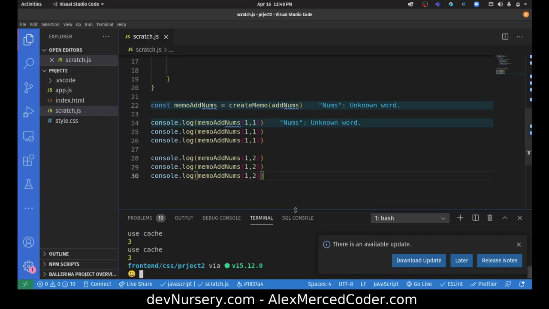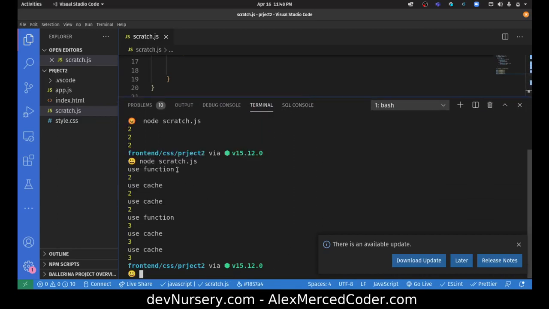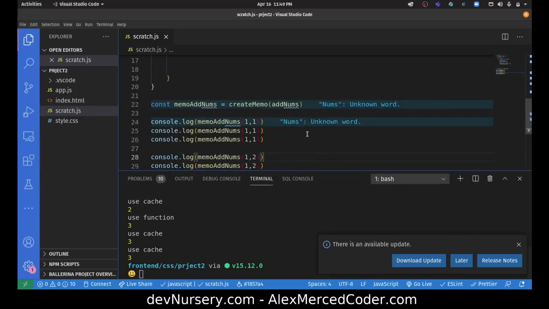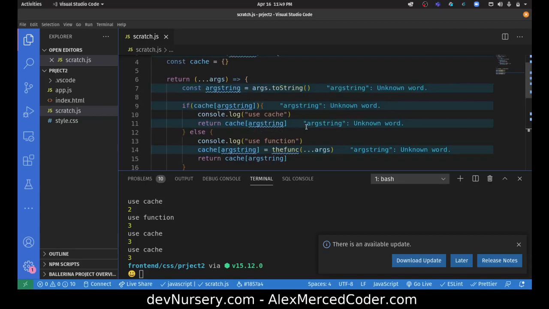Okay, and yes, it works. So you see the first time I use that set of arguments, it actually does the full operation, and the second time it just returns the cached results. So that means the first time it's doing all the work, but the subsequent times it's doing less work. Now let's test that out.